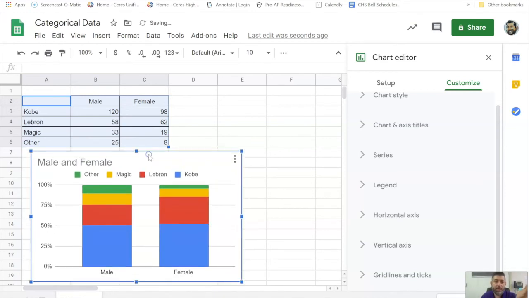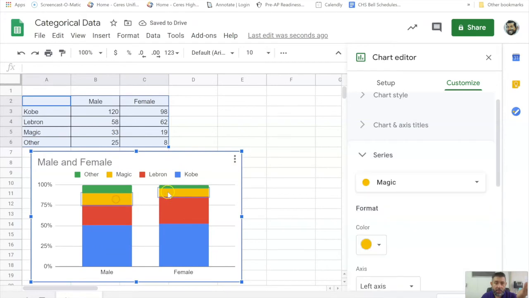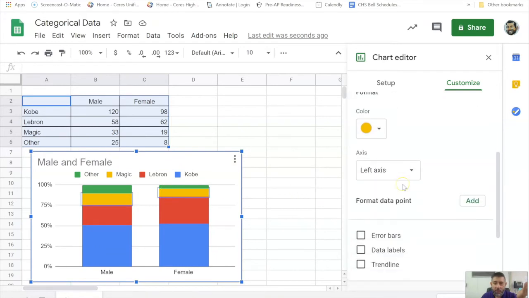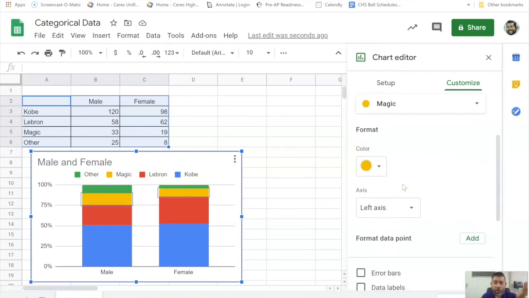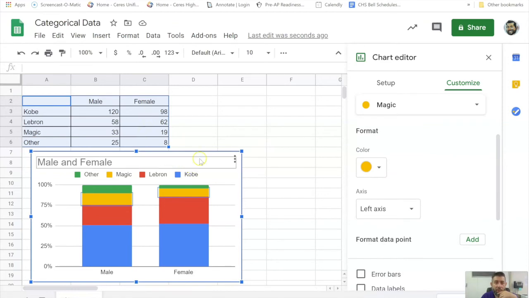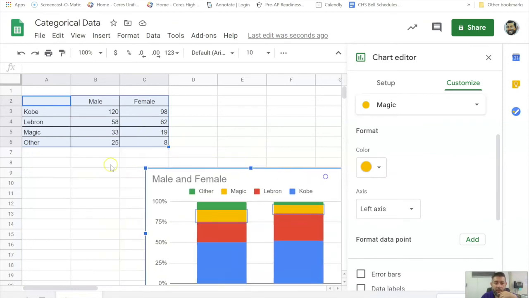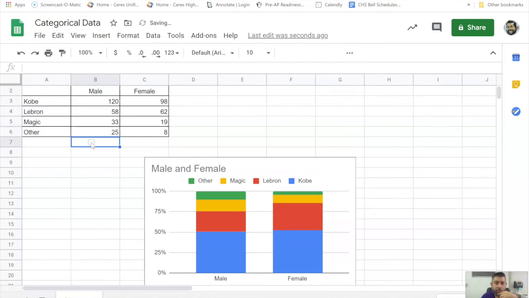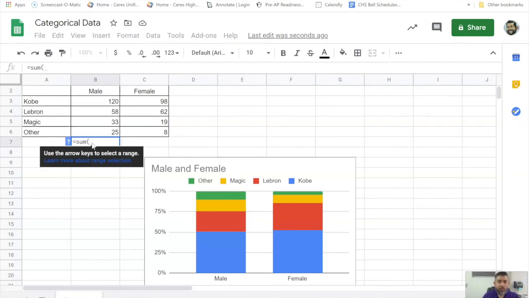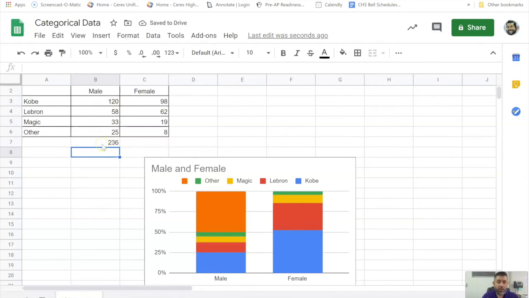Now, you're going to need to explain what these percentages are and that these percentages are in fact different. One way to do that is to take these tables here and do a sum. So I'm going to say equals sum of these, highlight, hit enter, and then I'll have the total.